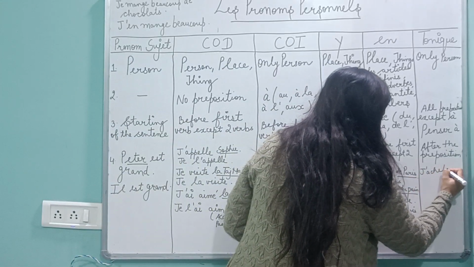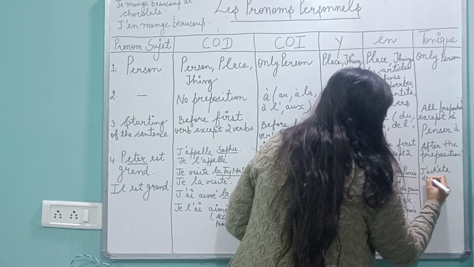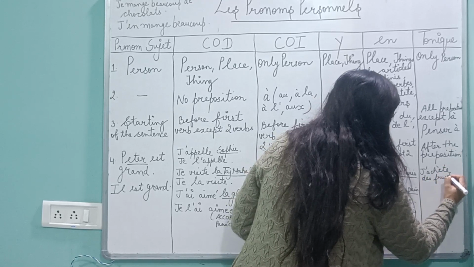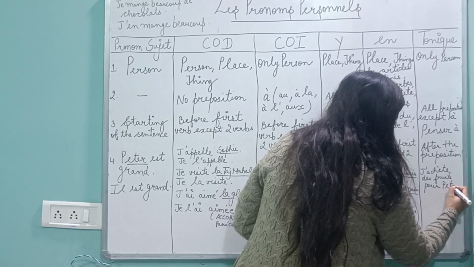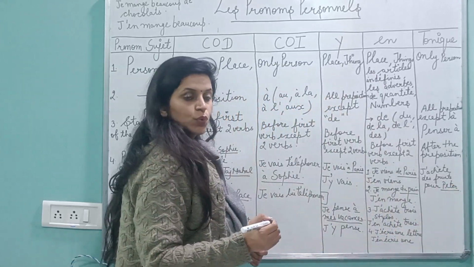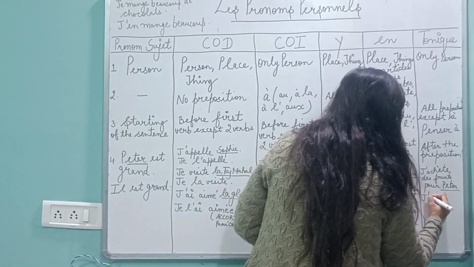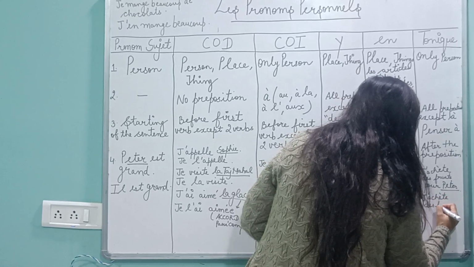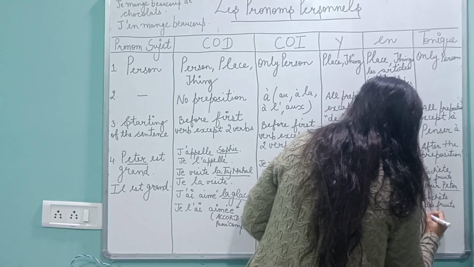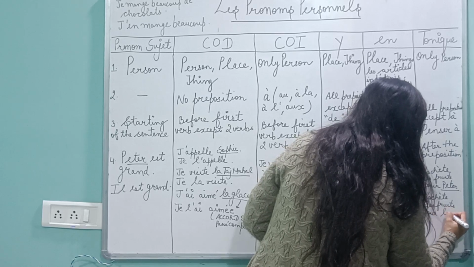J'achète des fruits pour Peter. Okay, j'achète des fruits pour Peter. So, after the preposition a person is there, j'achète des fruits pour lui.